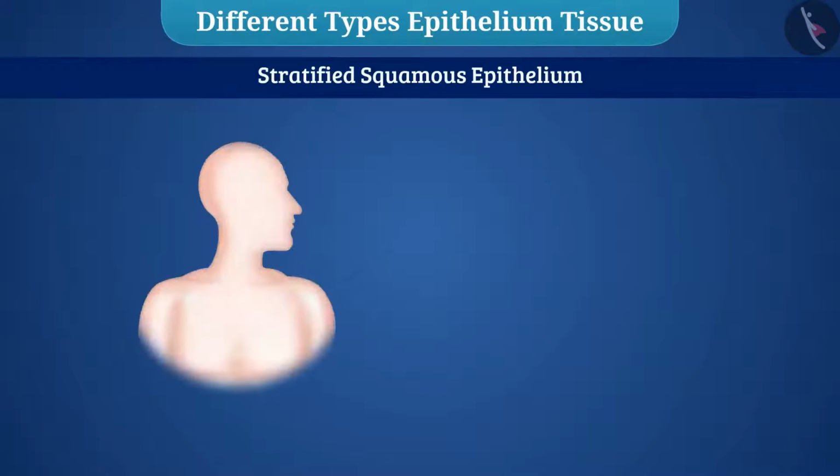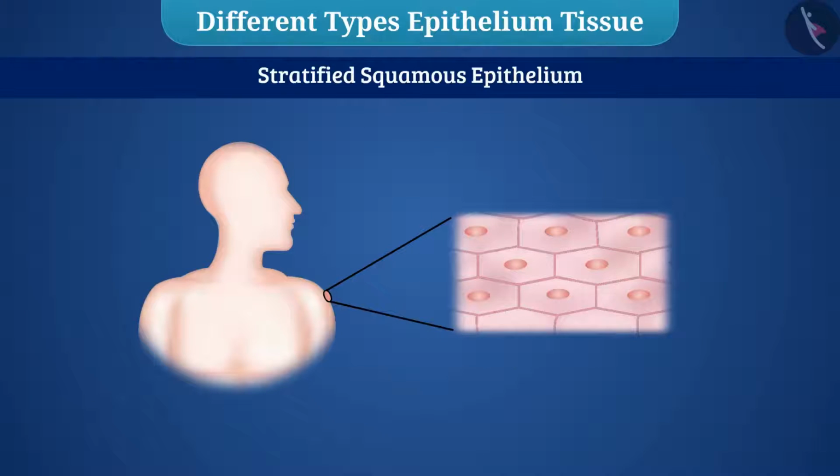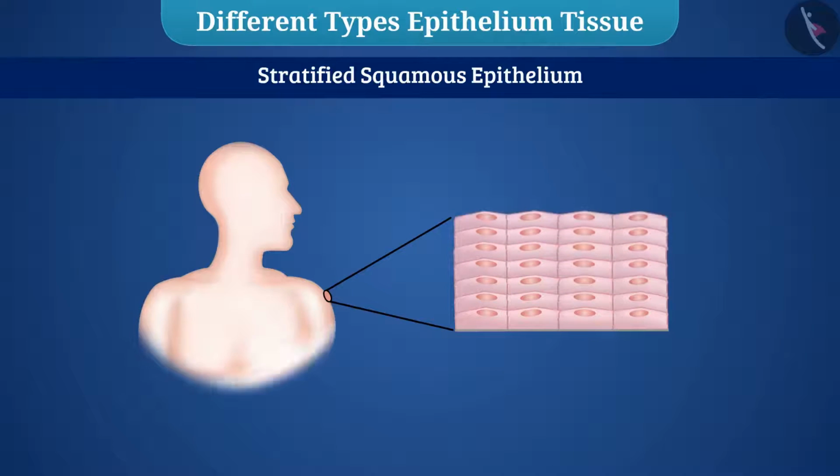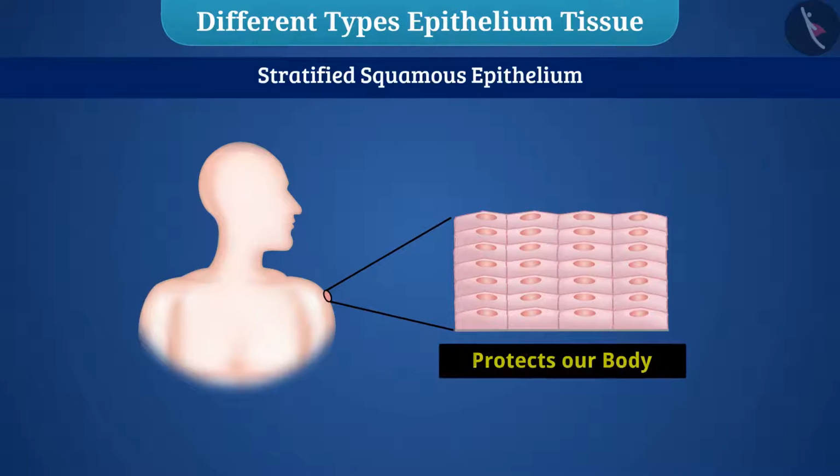To protect the epithelial cells of skin from wear and tear, many epithelial layers are present in the skin. Since the epithelial layers of skin are arranged in a pattern of layers, it is called stratified squamous epithelium. This epithelium protects our body.